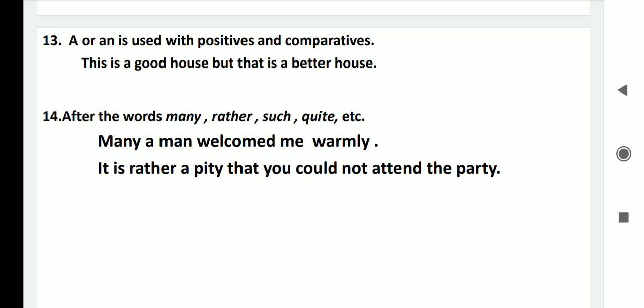After these words we use a or an as a rule. Many a man welcomed me warmly. Many a, that means we use a after many. It is rather a pity that you could not attend the party. That means we use a after rather.